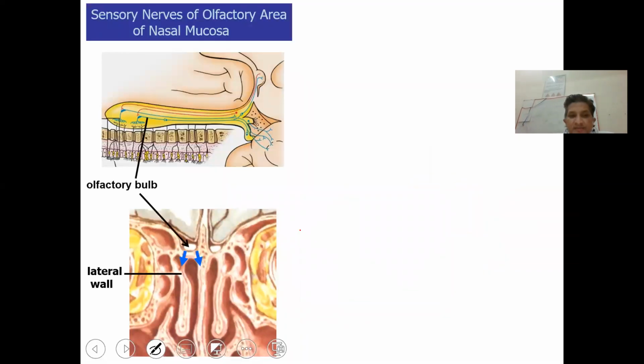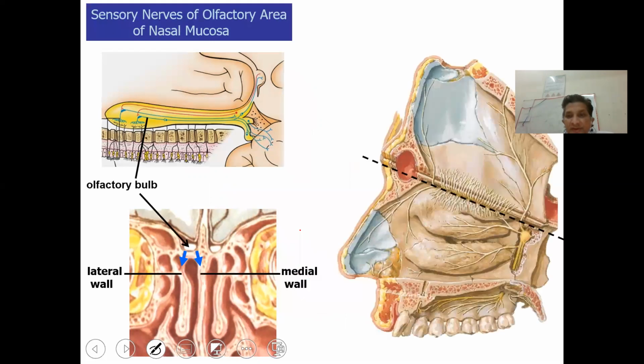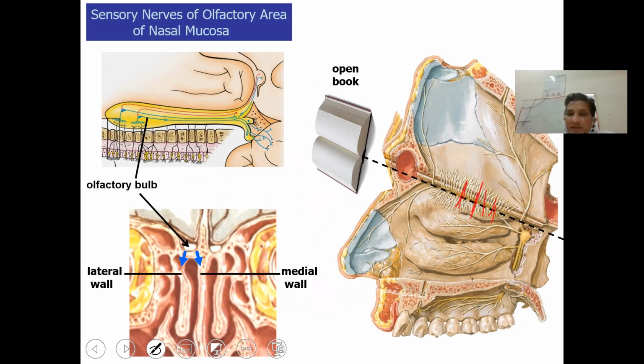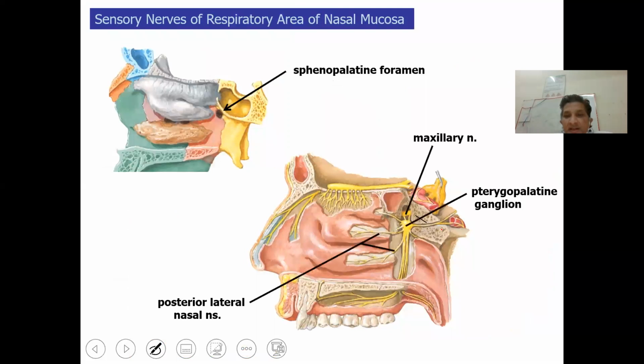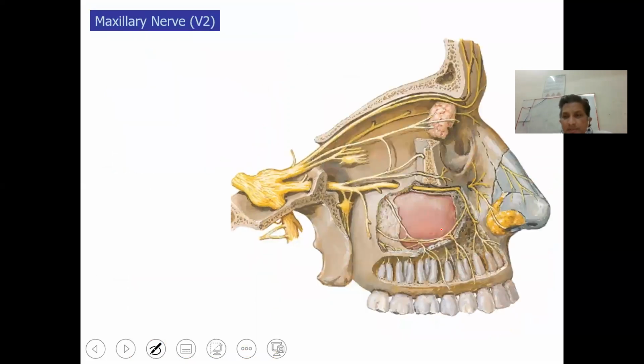So these are the olfactory bulb and the olfactory neurons, which are coming from the olfactory bulb to the nasal cavity proper, especially in the region just superior to the superior turbinate. And this is nothing but the trigeminal ganglion, and the nasal cavity is richly supplied by the trigeminal nerve as well. We'll discuss the arterial supply, the venous drainage, and the nerve supply in the topic of epistaxis or bleeding of the nasal cavity as well.